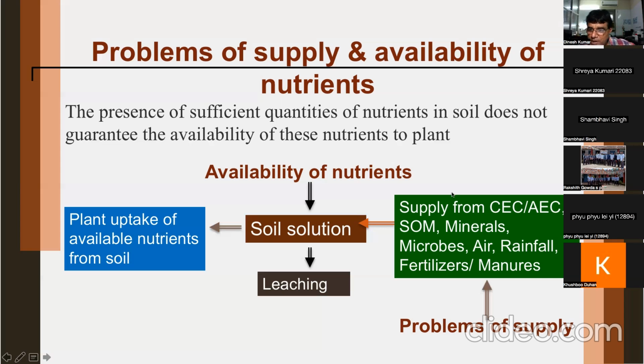Now, the main problem comes in the supply. How do we get more supply? By manipulating the cation exchange capacity or anion exchange capacity. Can we manipulate all these? Wherever possible, we can manipulate all these and try to increase the supply.